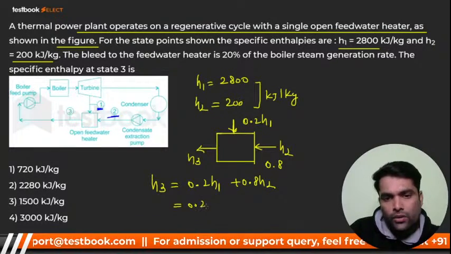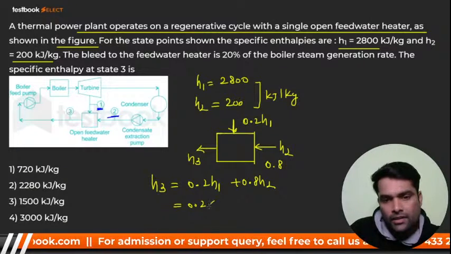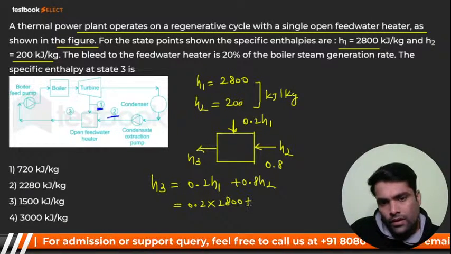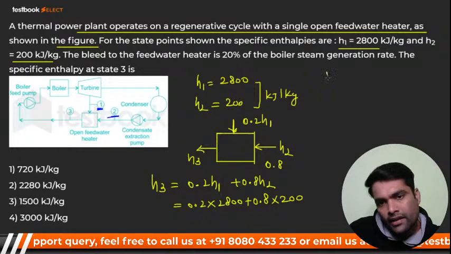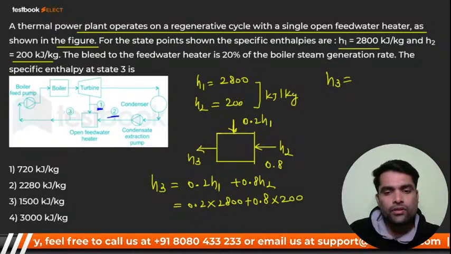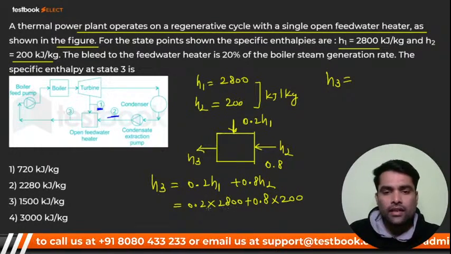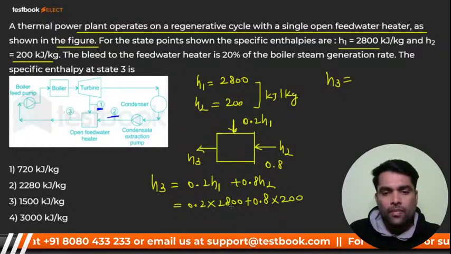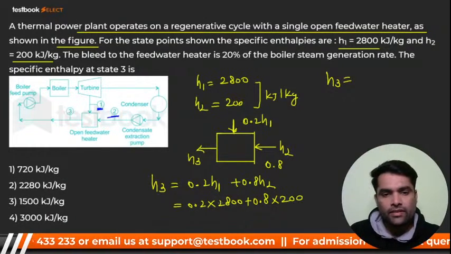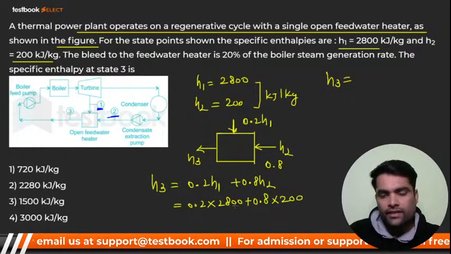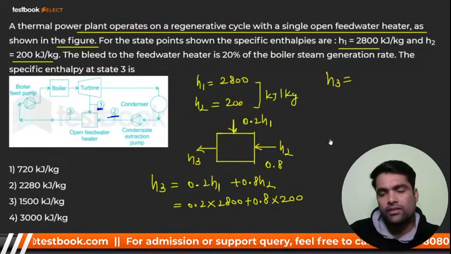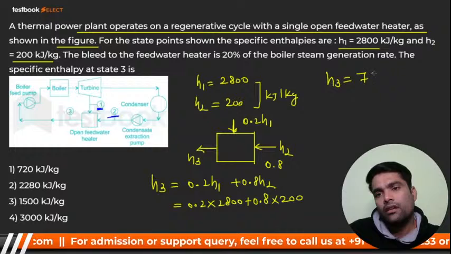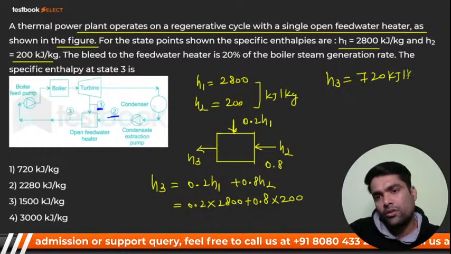So 0.2 H1, that is nothing but 2800, plus 0.8 S2, that is 200. So how much will S3 come? 28 times 2 is 56, 560, right? It becomes 560, plus 8 times 2 is 16. 560 plus 160, that is 720. The answer will be 720 kilojoule per kg.